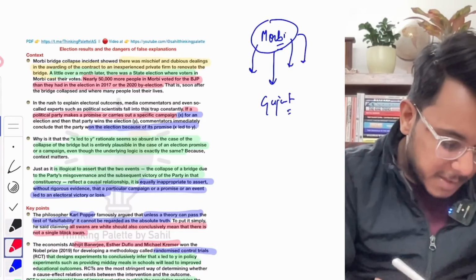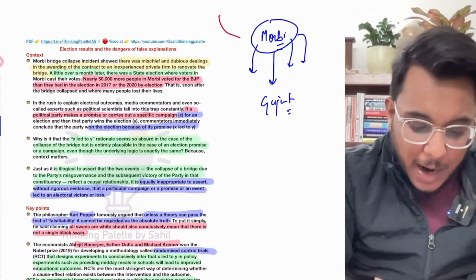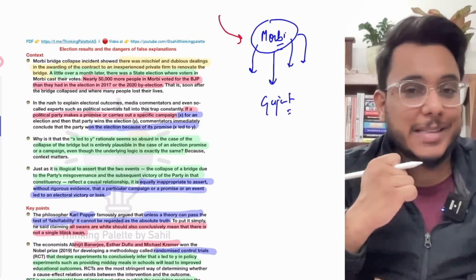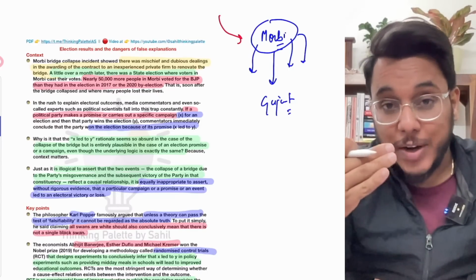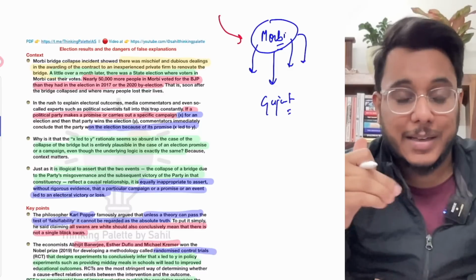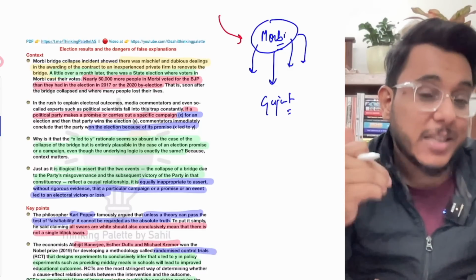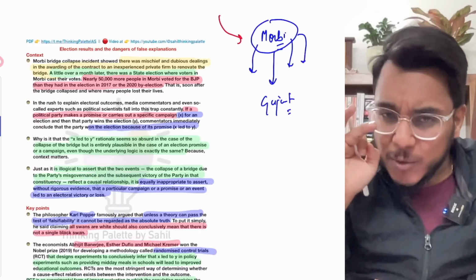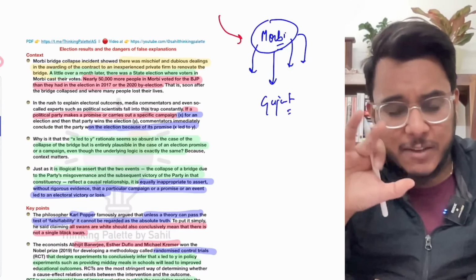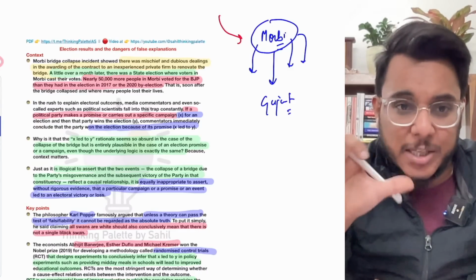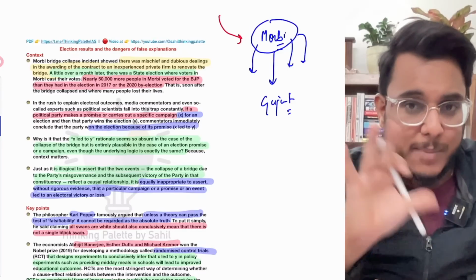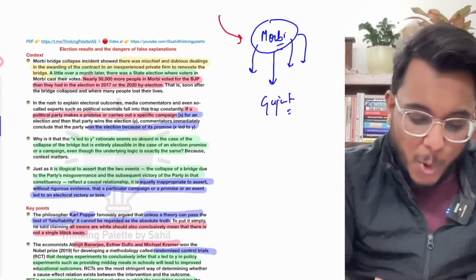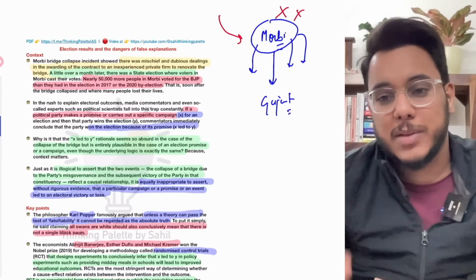When this bridge collapse happened, it was found that the accident happened under the BJP government. Even the contractor who was given the contract was found to have some links with the government. And it was speculated that, okay, it is very bad publicity for the BJP government, happening just 1 month before the election. The Morbi bridge collapse was described as something like that.